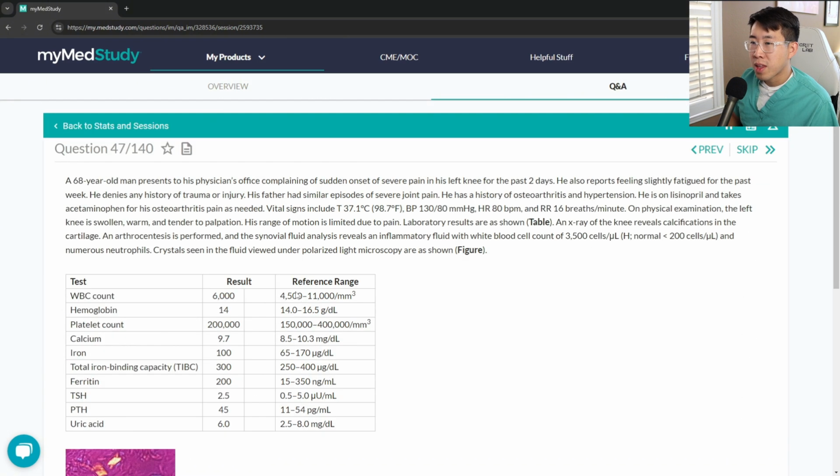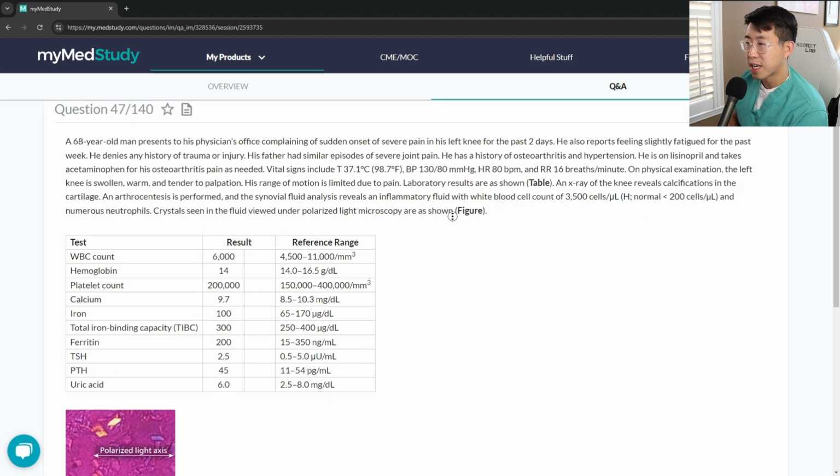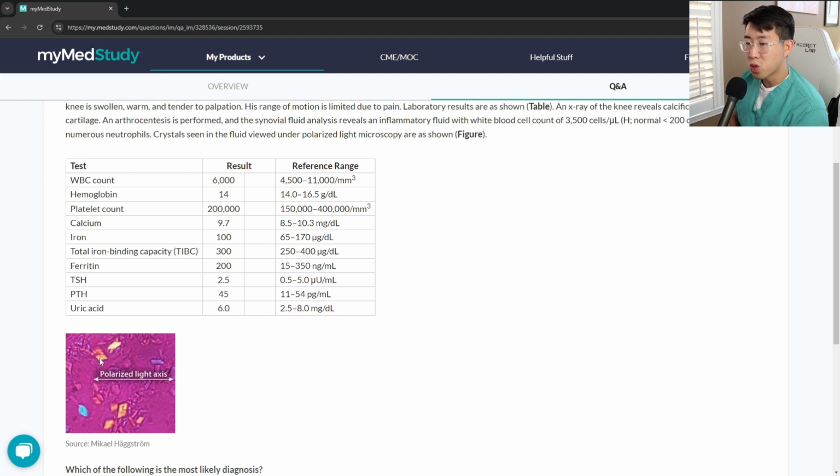Next question. A 68-year-old man presents to the physician's office complaining of sudden onset severe pain in his left knee for the past 2 days. Crystals seen in the fluid under polarized light microscopy as shown. When you see blue and white, that is suggestive of negative birefringence, which goes with gout. And so you can see he does have an elevated uric acid, which goes with gout.